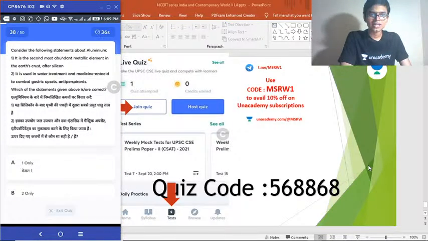Okay. Question 38. Consider the following statements about aluminum. 1. It is the second most abundant metallic element in the Earth's crust after silicon. 2. It is used in water treatment and medicine as an antacid to combat gastric upsets, antiperspirants, etc. Choose the correct answer.